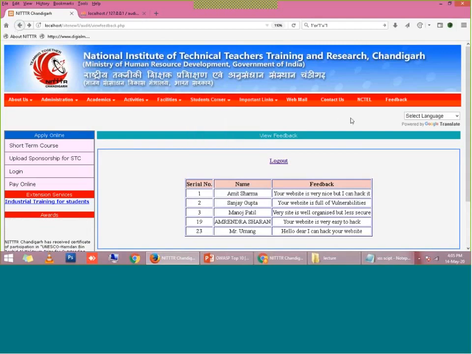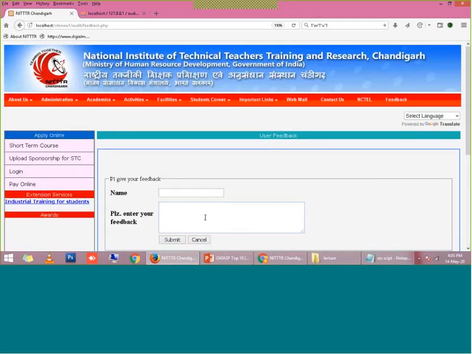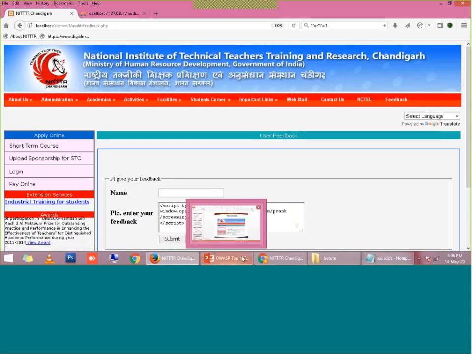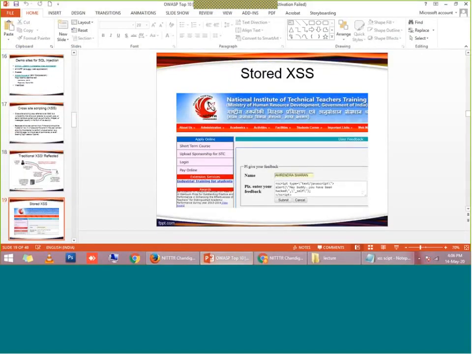Okay. Each time I enter this type of feedback, because this feedback page or website is not developed in proper ways after considering security attacks, it is accepting this type of JavaScript. You can see here I have written window.open, which is a JavaScript function used to redirect or open a new URL, and I am redirecting this page to this pranking website, right? So now you can see how harmful this stored access is.